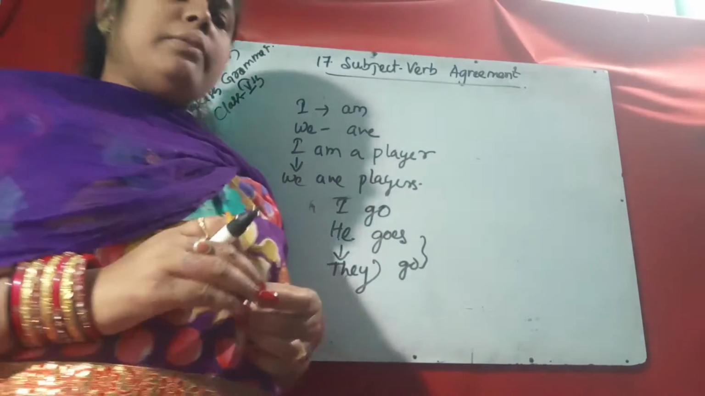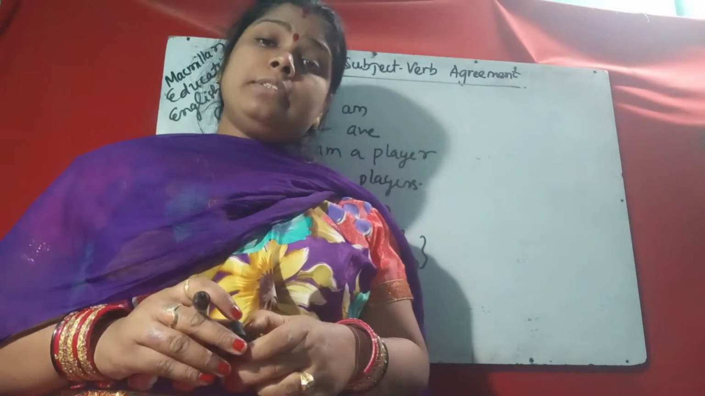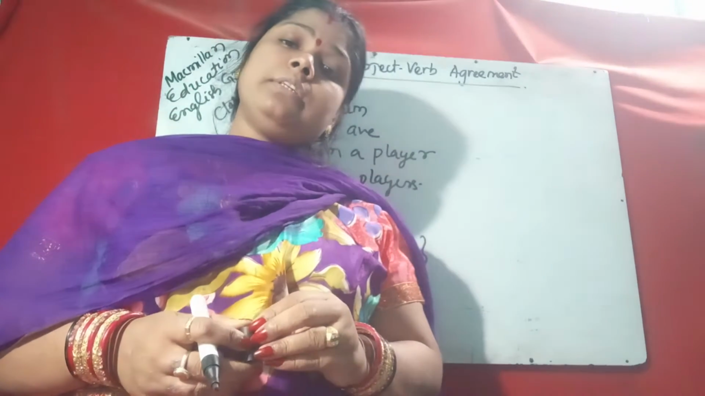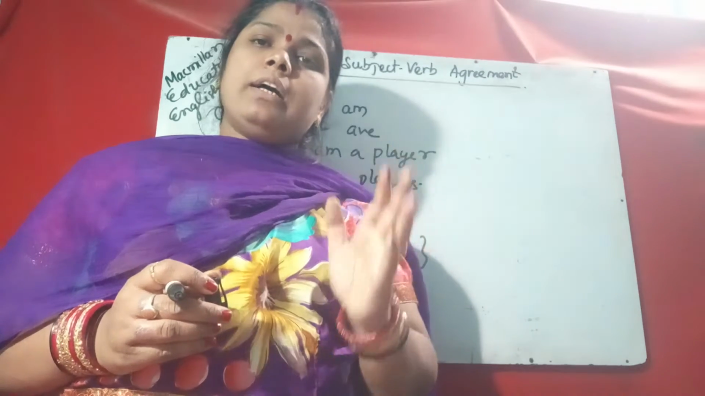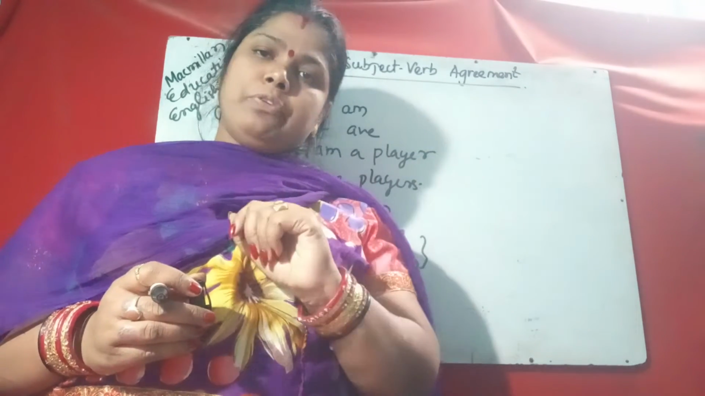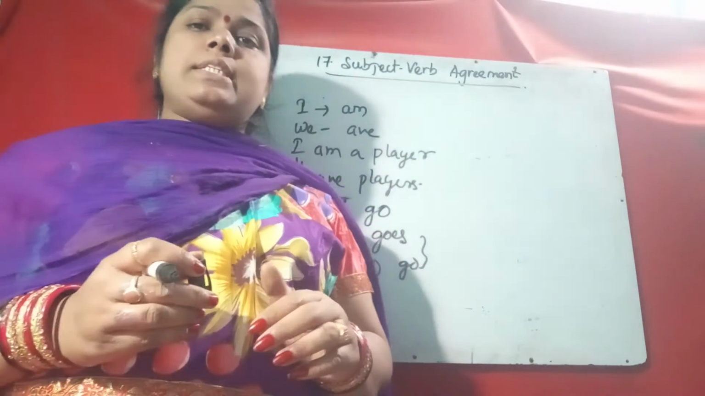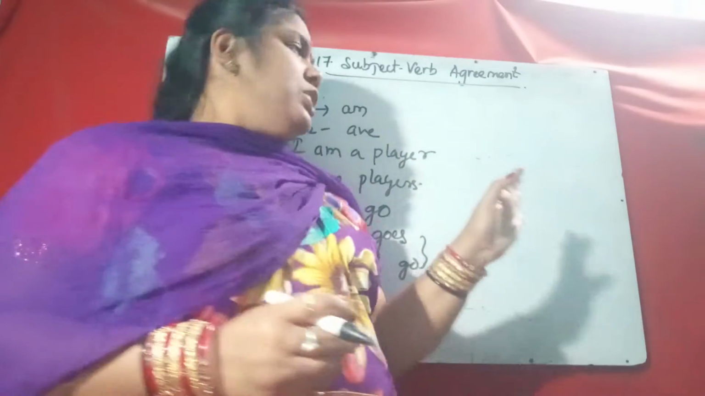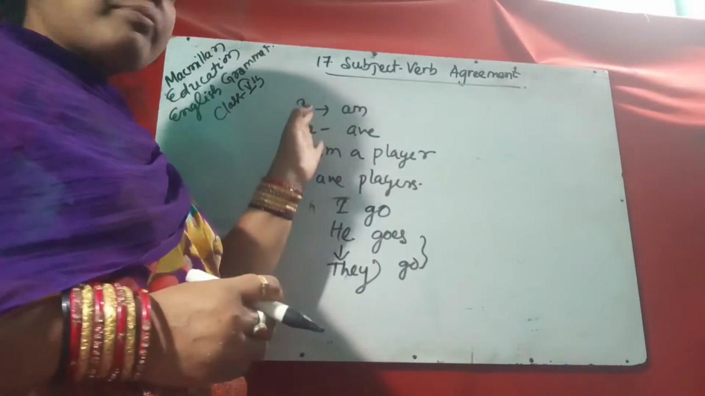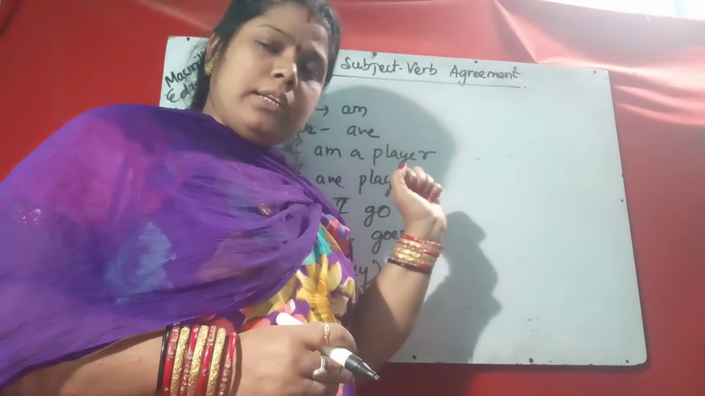Then, using the verb be with different subjects. So what are be forms? Is, am, are, was, were. These are called be forms. So be forms also change according to the subject. So what I said: I am, we are.